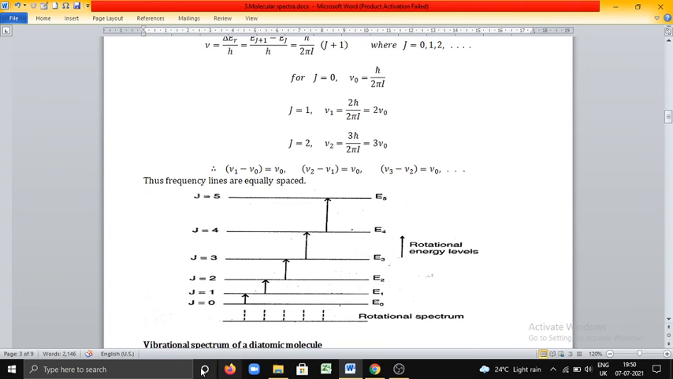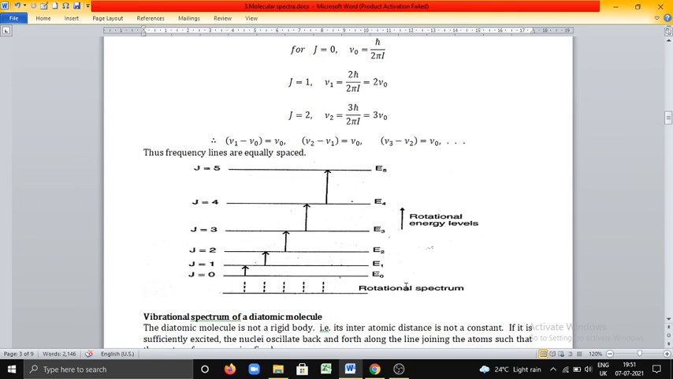This is the spectrum obtained in case of a diatomic molecule. The pure rotational spectrum you can write like this. See, J value 0, 1, 2, 3, 4, 5. As the value of J increases, the spacing between the energy levels goes on increasing, but the frequency spacing remains constant between the different transitions. See here, the gap between the transitions remains constant due to this reason, is it not? This is the pure rotational spectrum in case of a diatomic molecule.